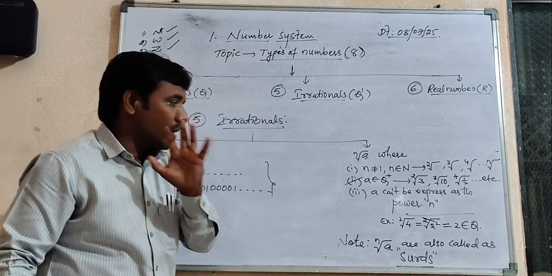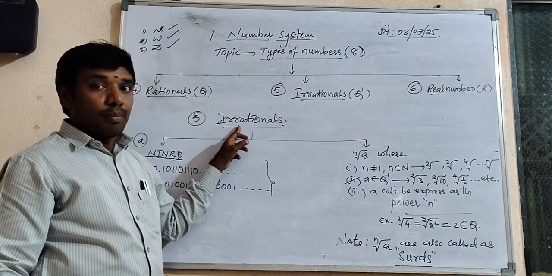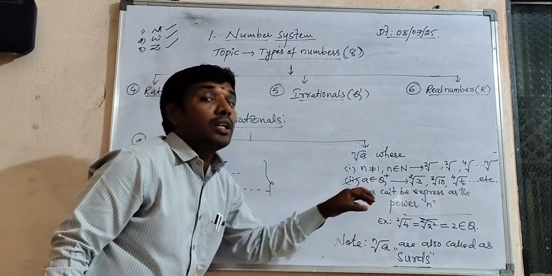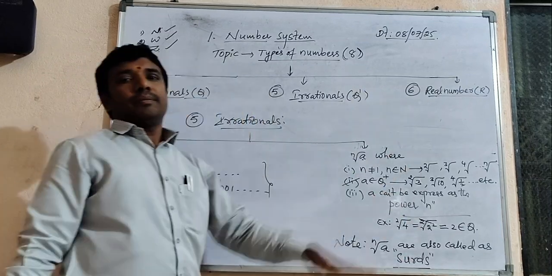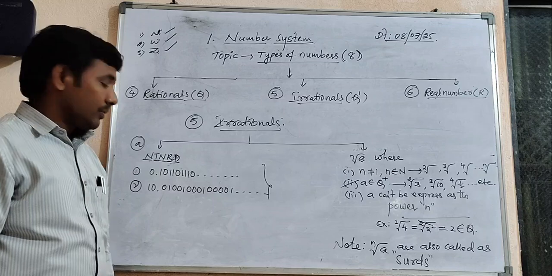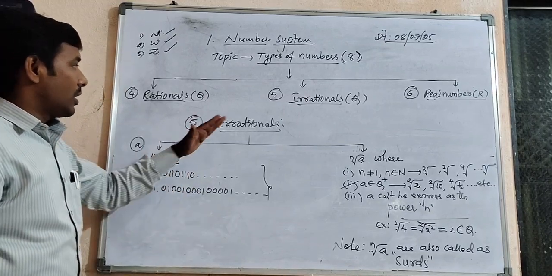Once again I will remind you: all surds are irrationals, but all irrationals need not be surds. I think everybody got it about irrational numbers.